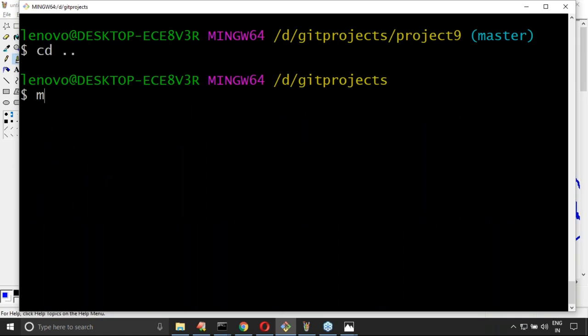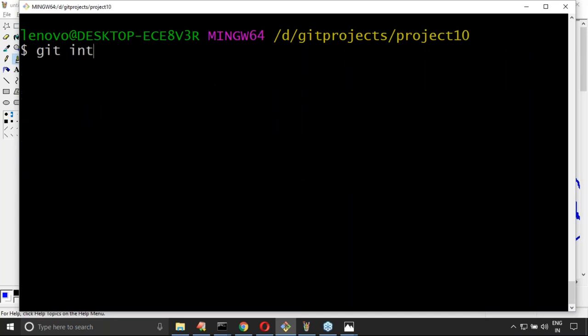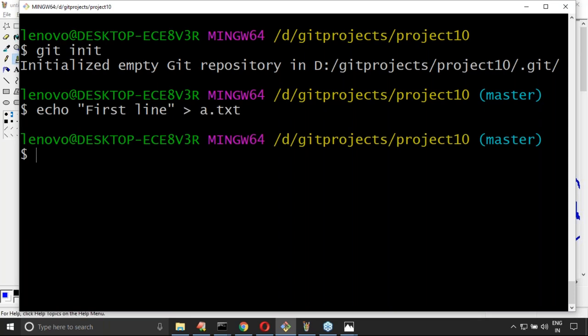Here let me create mkdir project10. Now cd project10. Now git init. Here what I'm trying to take: echo first line into a.txt. Yes, echo first line to a.txt.